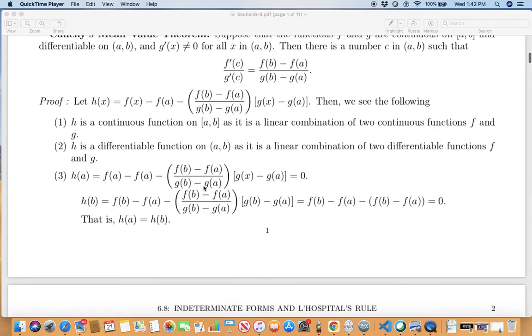All right. With that out of the way, we know that h is continuous on the closed interval AB and differentiable on the open interval AB.